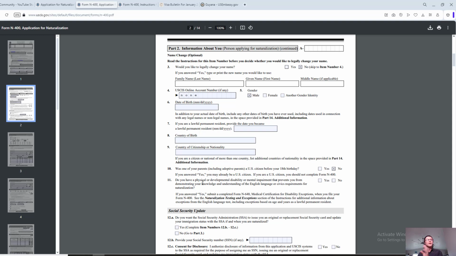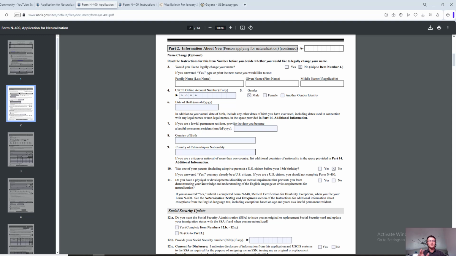In fact, once you submit the N-400, the very first thing they will schedule is the biometrics appointment. You already know what it is because you are already at this stage. You're doing the fingerprints, they're taking your pictures.